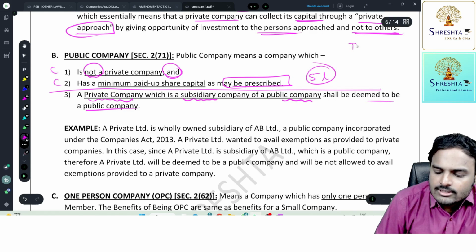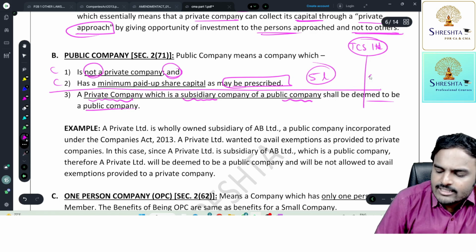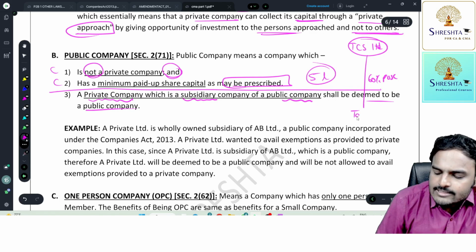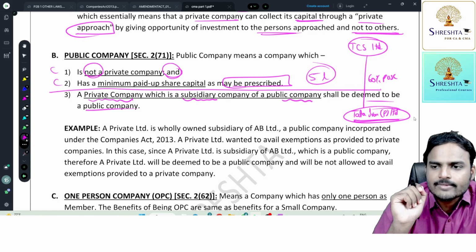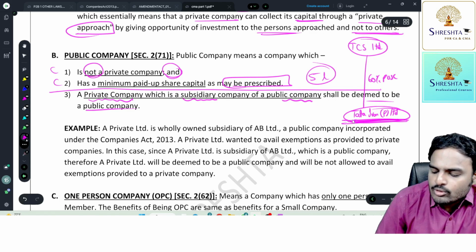Suppose TCS Limited, a public company, is having 60% paid up share capital in, for example, Tata Iron Private Limited. Example sake, I'm telling you. Now, the majority, that means more than half of the stake, is held by a public company.